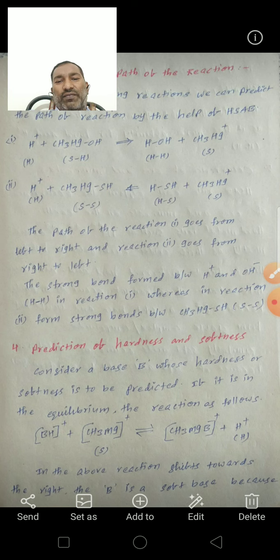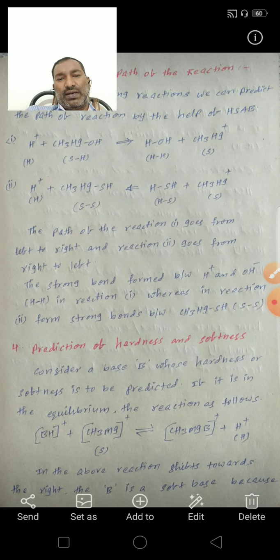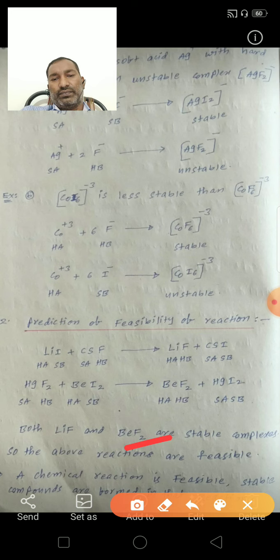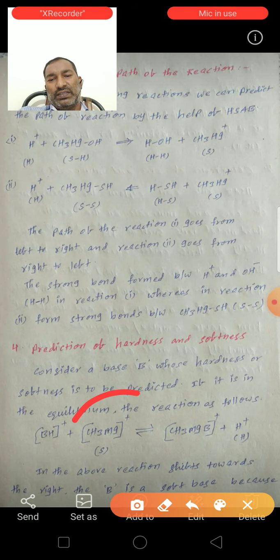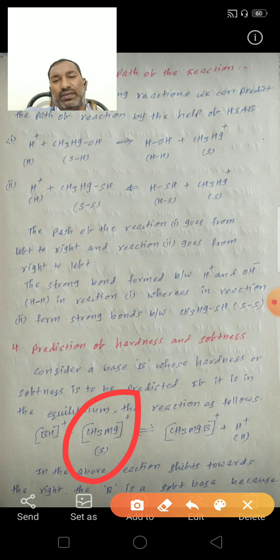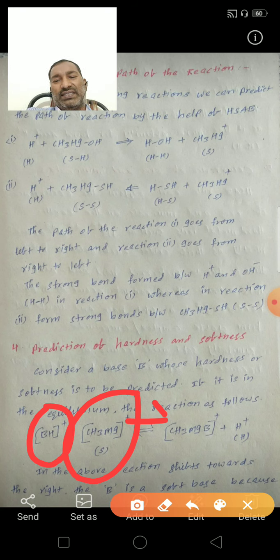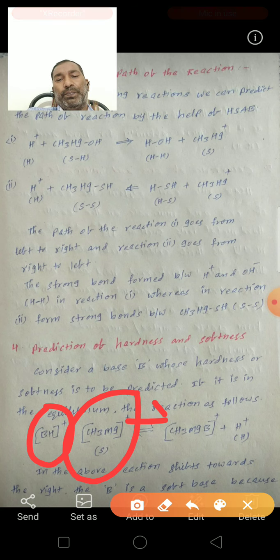In the forward reaction, the CH3Hg B complex forms. CH3Hg plus is a soft acid. If we take the forward reaction, B minus acts as a soft base.